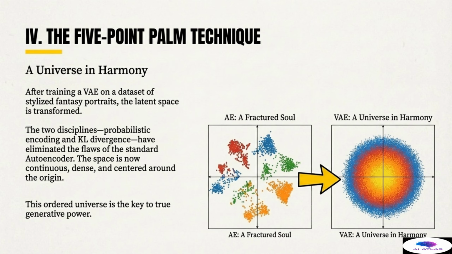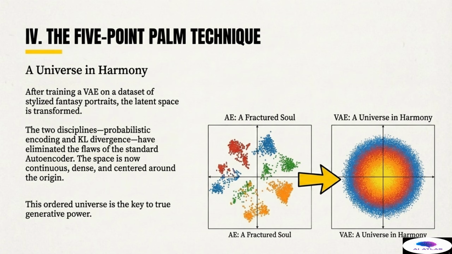The standard autoencoder still yields the fractured soul. The data is clustered into separate, non-overlapping regions, unusable for interpolation or random generation. In contrast, the VAE yields a universe in harmony. The probabilistic encoding and the KL divergence discipline have completely eliminated the flaws of the standard autoencoder. The new latent space is continuous, meaning there are no empty voids.